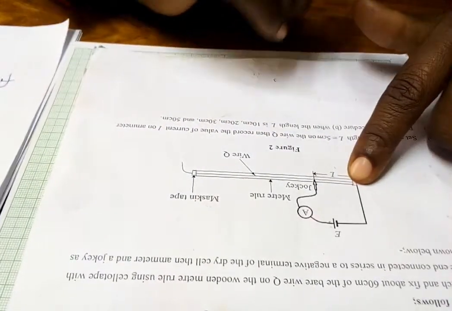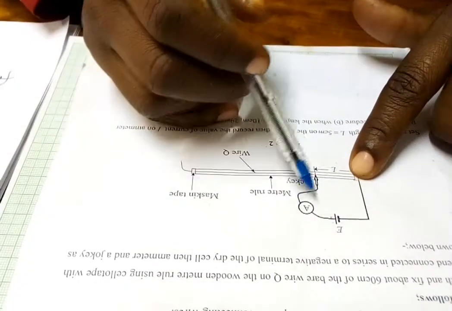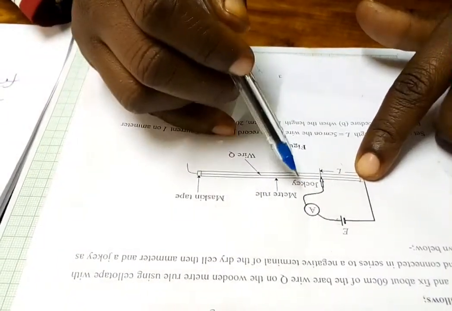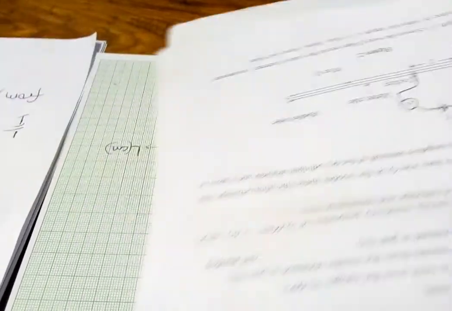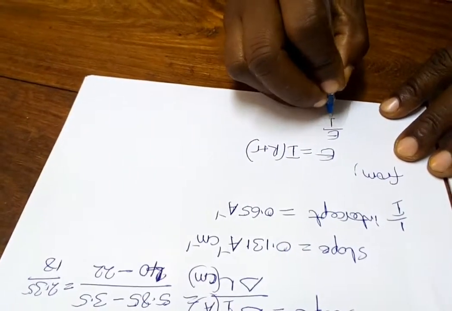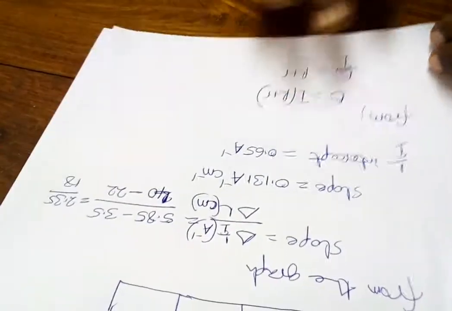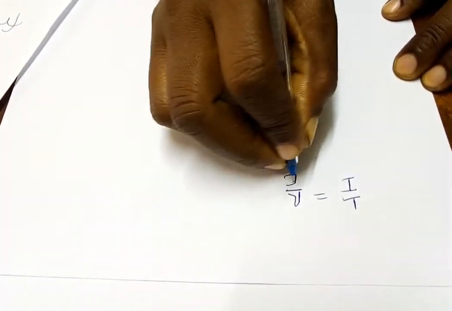So the e.m.f of a cell is given by the product of the current flowing through the circuit multiplied by R plus r. This is the circuit formula. So E divided by I is equal to R plus r. One over I is equal to R divided by E plus r divided by E.